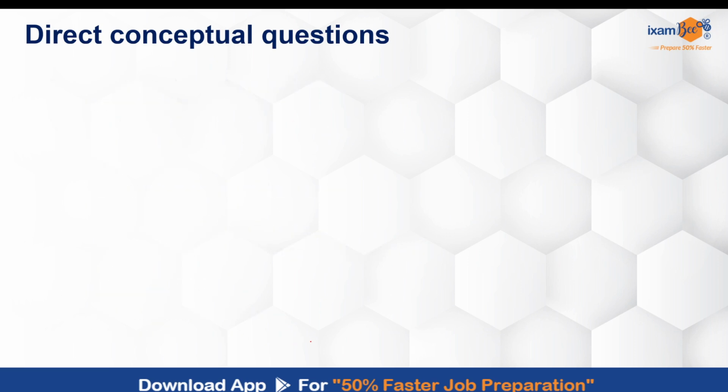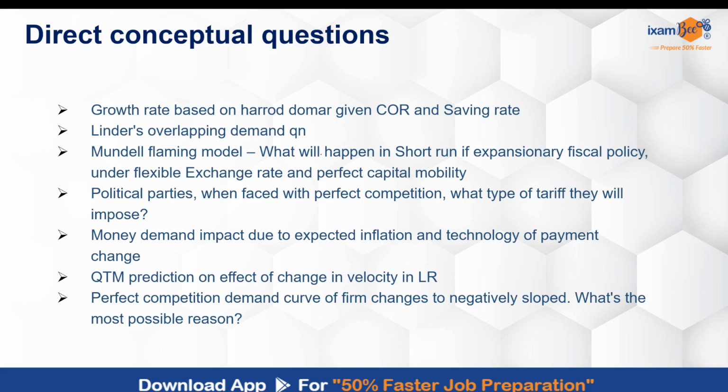Direct question was asked. Other direct questions are based on the Harrod-Domar model. The growth rate was asked. Linder's overlapping demand question was there. One question using the Mundell-Fleming. So this is another very important model that is mostly asked.